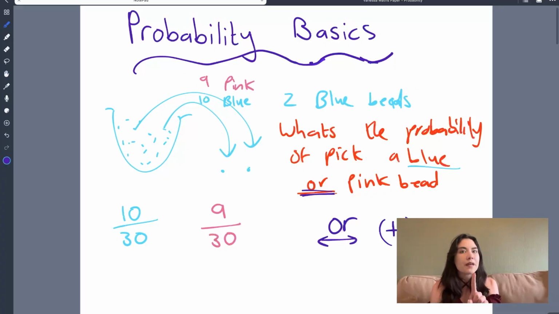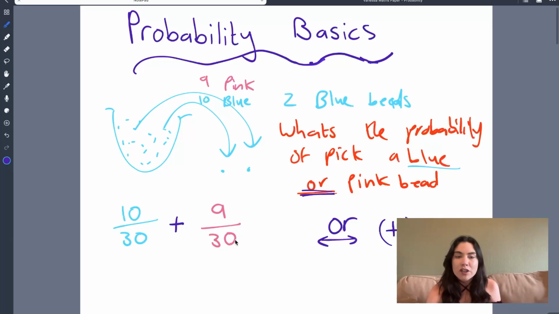I'm only picking one bead. The probability of it being pink or blue: I take the probability of blue, I take the probability of pink, and I add them together.